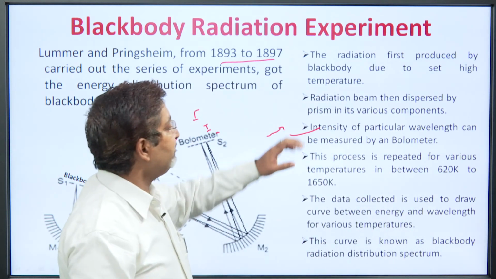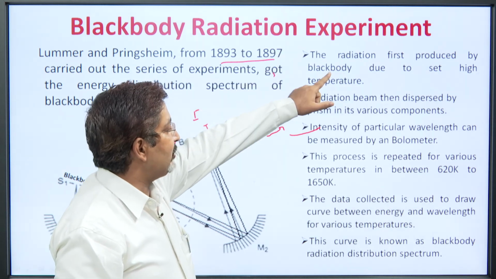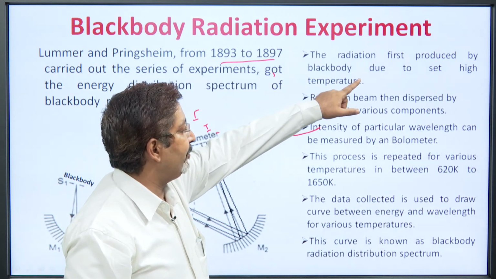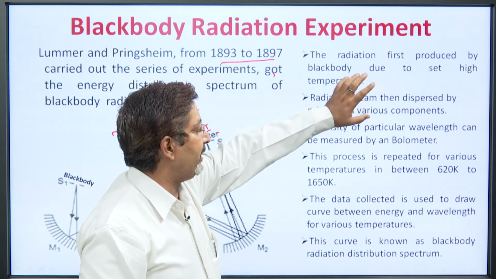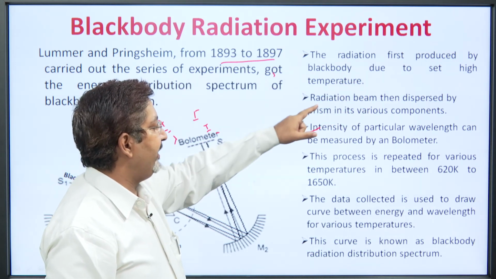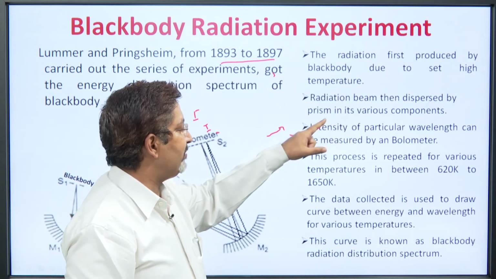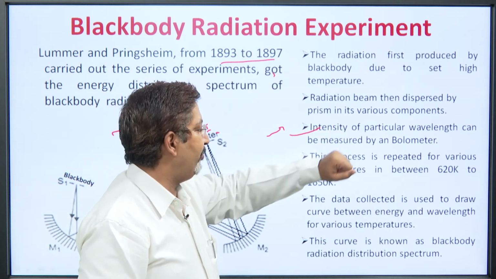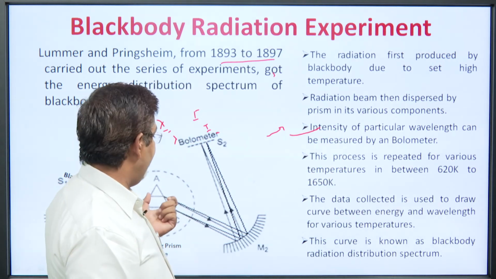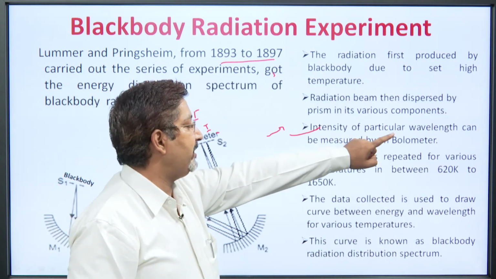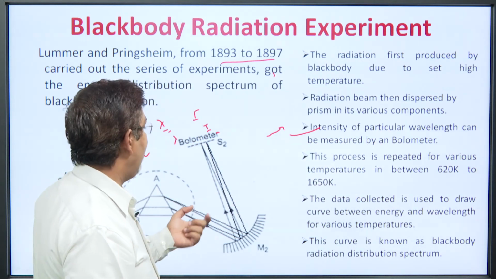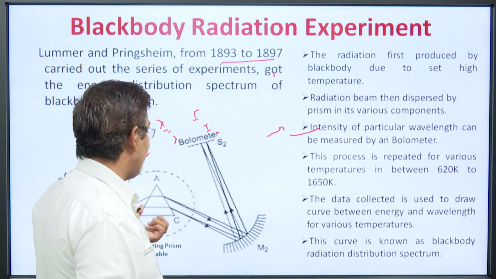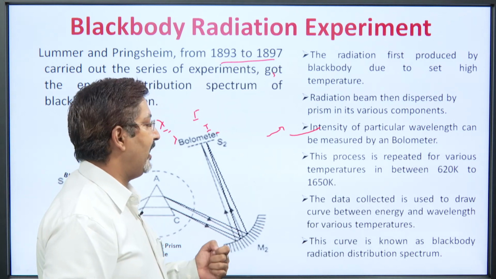Again we can see the radiation produced by the black body due to a particular high temperature. The radiation beam is then dispersed by the prism into its various components. Then from this prism, the intensity of a particular wavelength can be measured by a bolometer with the help of this rotating prism and this mirror M2.